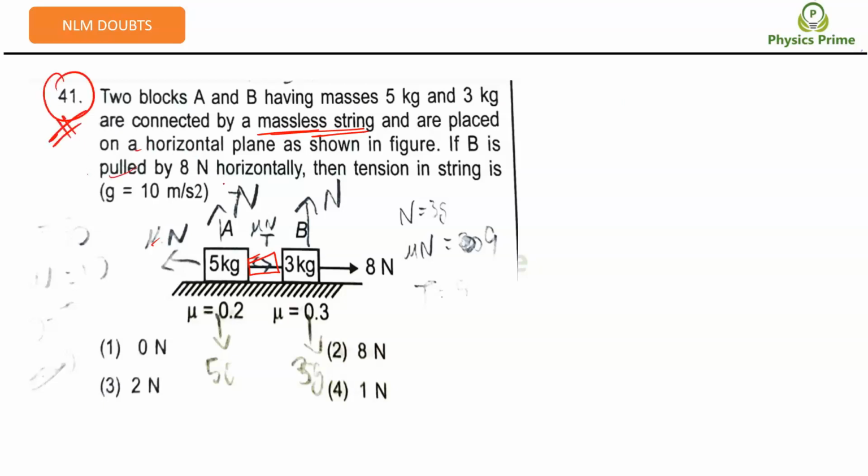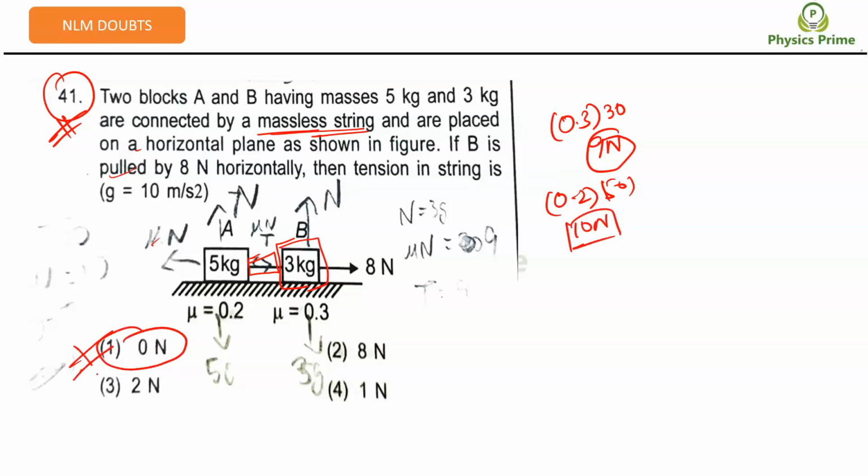First thing, check whether they're moving. You have found that they're not moving, because the maximum friction here is how much? Mu is 0.3, N will be 30, that will be 9 newtons, right? Here also that is 0.2 into 50 will be 10 newtons, right? That means the string will have 0 tension. That's it.